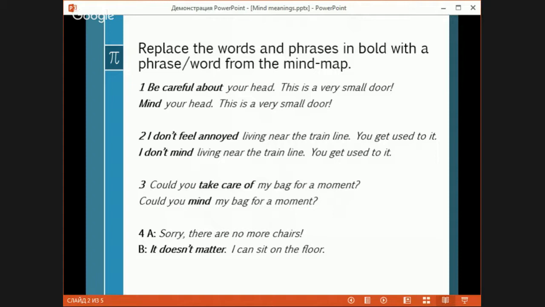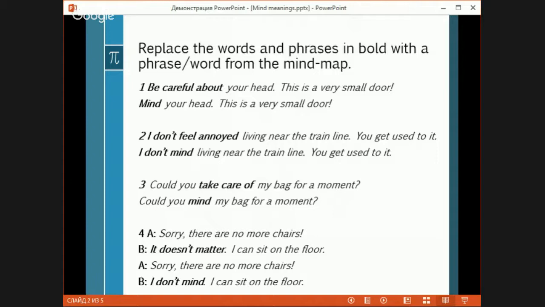Sorry, there are no more chairs. It doesn't matter, I can sit on the floor. Or, sorry, there are no more chairs. I don't mind, I can sit on the floor. Please pay attention, we cannot say "it doesn't matter" and "mind" together. So we can use either "it doesn't matter," or we say "I don't mind," or "he doesn't mind."